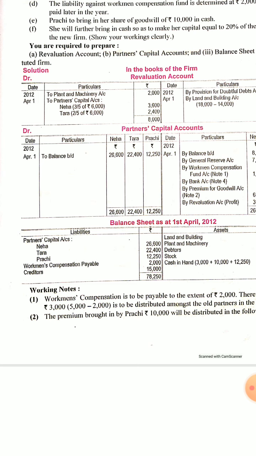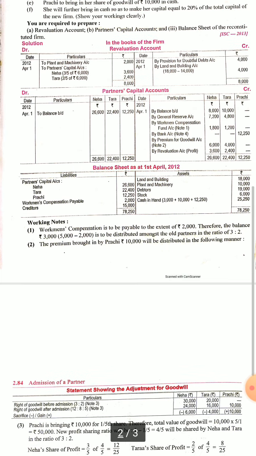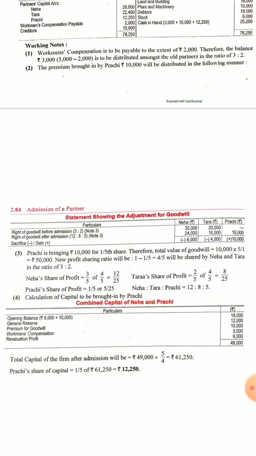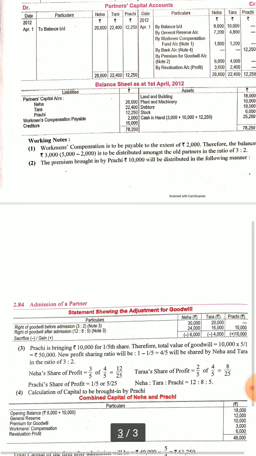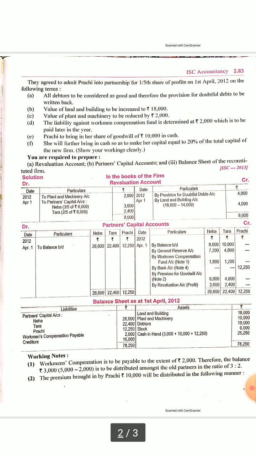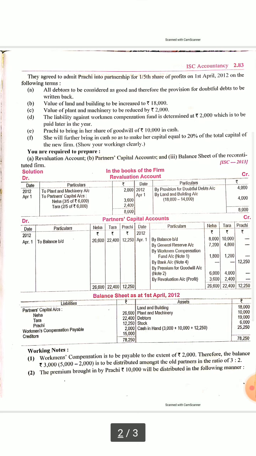And capital account, we have got balance from capital account. We will transfer that. Workman compensation payable will be entered here only because that will be paid at the end of the year. So we will keep that in the books, and later on when we pay it, that will be cancelled, and creditors will appear at the older figure. So this is how these kinds of sums are made. Calculation of new sharing ratio, calculation of capital, workings are the main things. So concentrate on workings. I am sending one or two sums, so try to solve that. Then you will be able to solve the admission sums. Thanks.